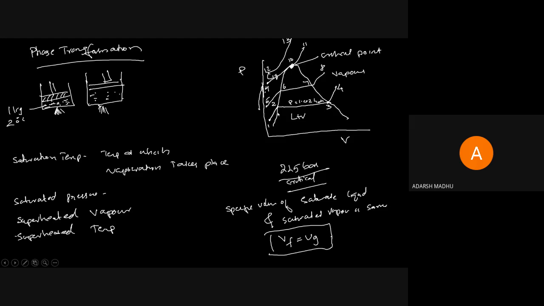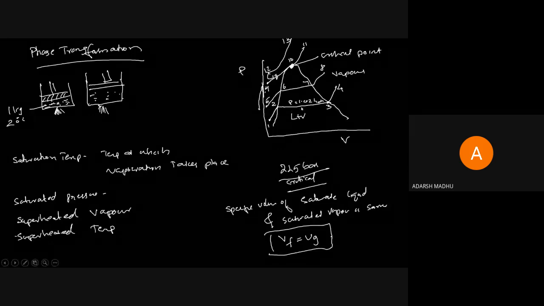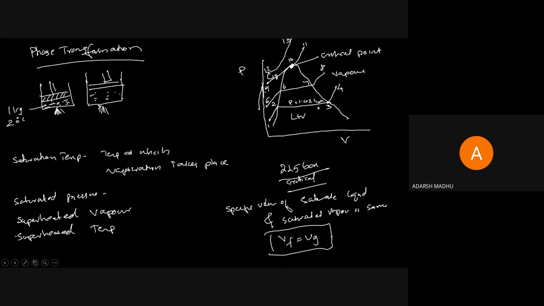When the vaporization takes place, the temperature is known as saturation temperature, and the pressure at that point is known as saturation pressure. Okay, then the liquid is transformed into vapor from this point to this point slowly at atmospheric pressure. And thereafter, when it reaches point 3, the whole liquid changes to vapor, and at saturation temperature, the level is saturation.